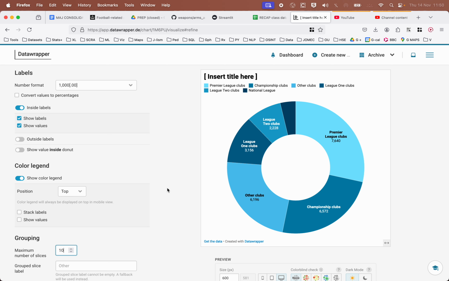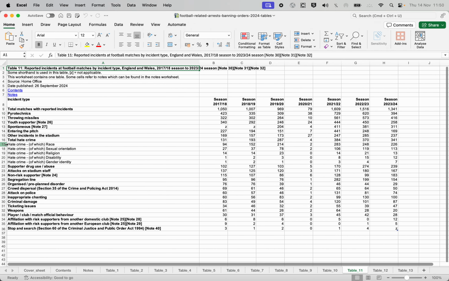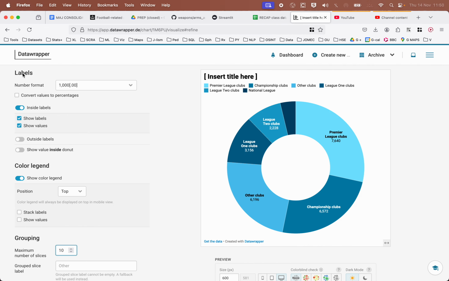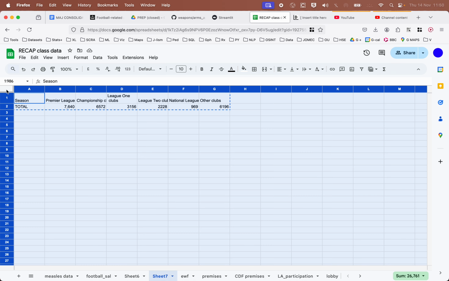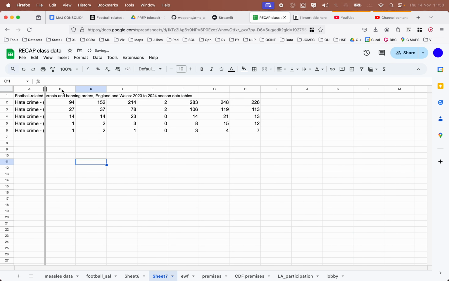Now, table 11, to compare reports of different categories of hate crime. Okay, so let's look at this data. Table 11. These are the rows we want. So the number of incidents of hate crime by type. I'm going to copy that and go back into Sheets. Go to this little one in the top left. Backspace, delete it all. Control V. There we go.